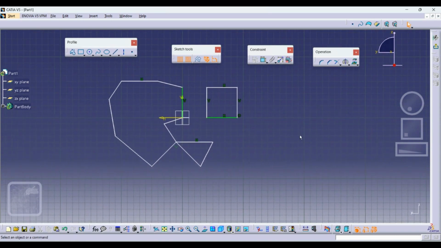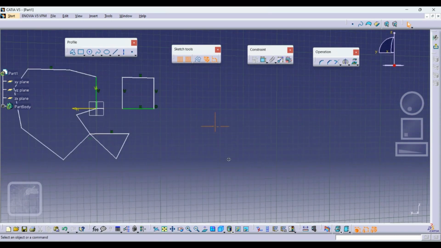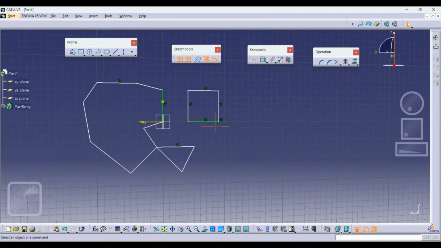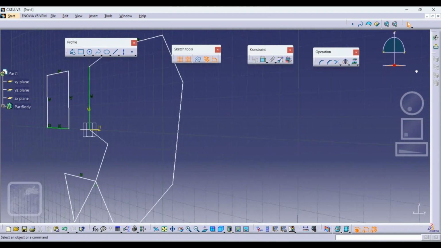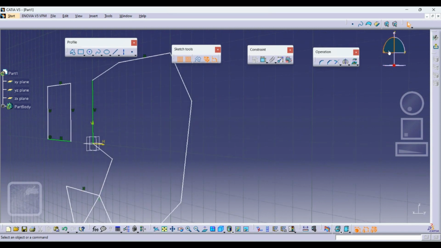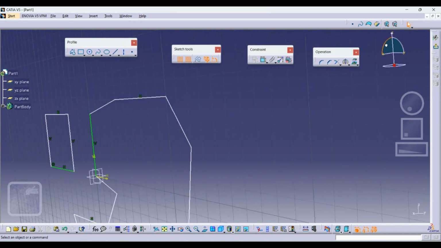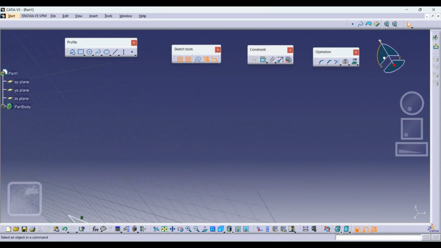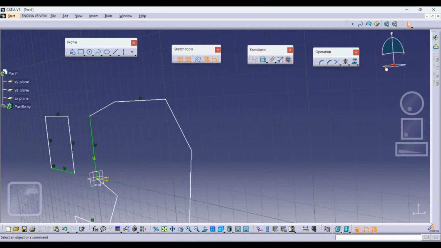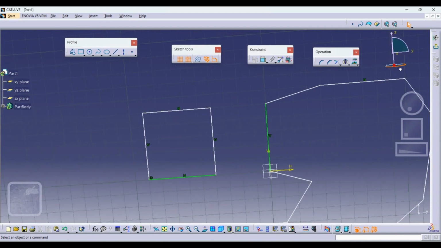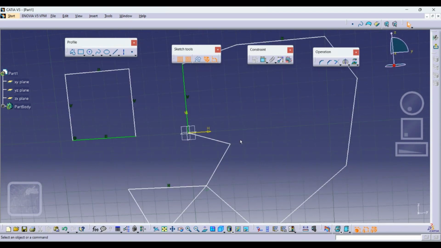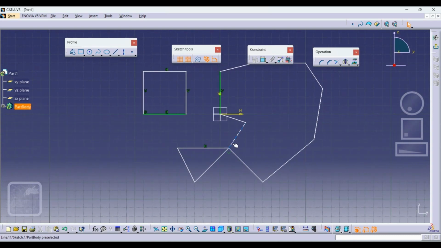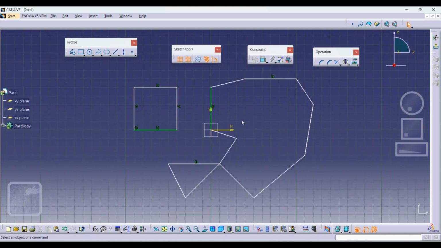This rotation thing you can do from here also, rotation and movement also. If I click on this, you see you can rotate here also. Just click on this and you can rotate. I hope it is clear. Now I think this view is also clear.